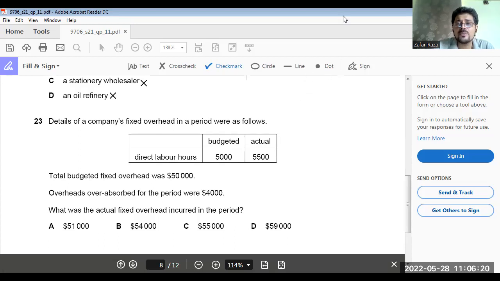Now, what we have to do? $50,000 is the cost divided by 5,000 budgeted hours. So budgeted overhead rate is $10 per direct labor hour. Now $10 multiplied by 5,500 is 55,000, and 4,000 was over absorbed, means we have to deduct 4,000. The answer is 51,000.